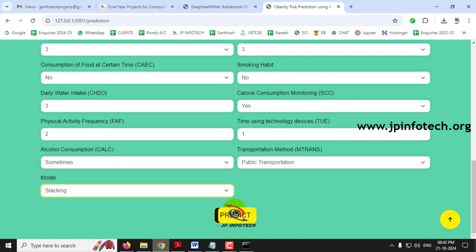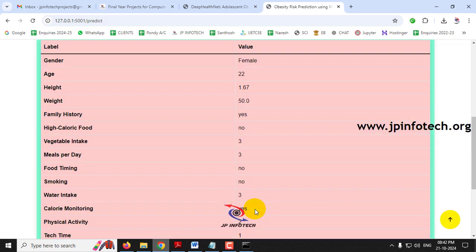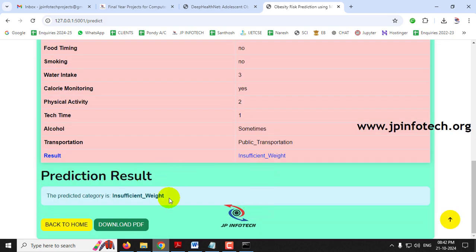Let me check the predicted result, and now you can see the predicted case is insufficient weight.